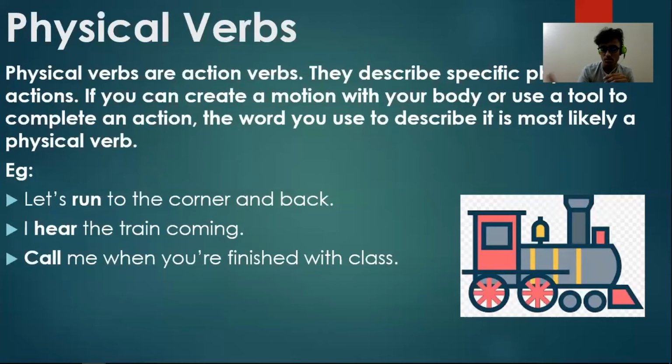How are verbs classified? There are three broad classifications: physical verbs, mental verbs, and state of being verbs. Physical verbs are again action verbs. They describe what the subject is doing, and they basically have words which involve motion and action. So, for example, let's run to the corner and back. Run here is the verb.